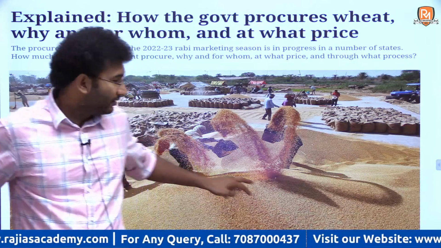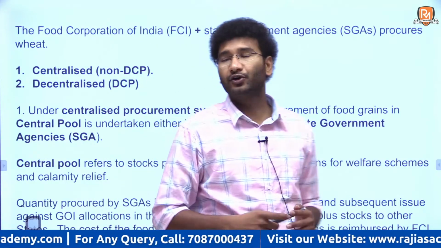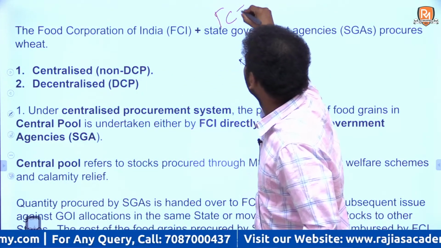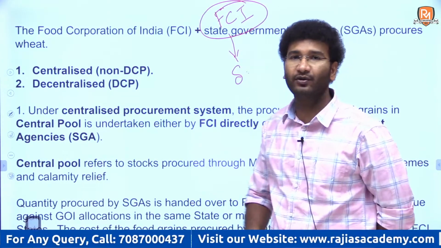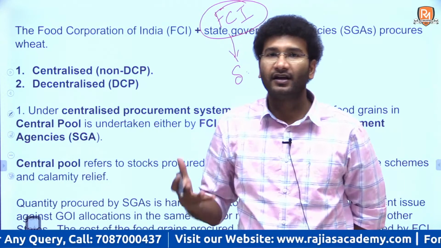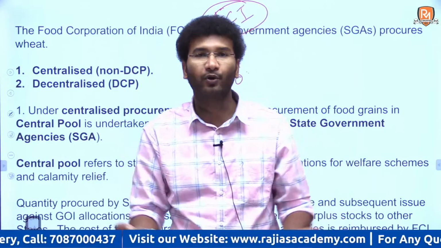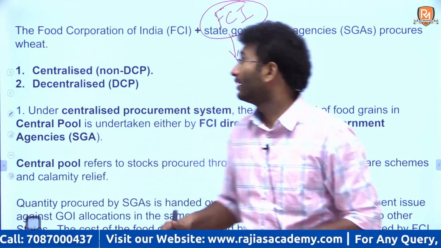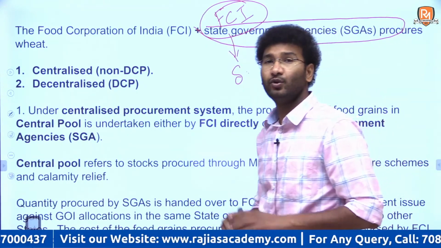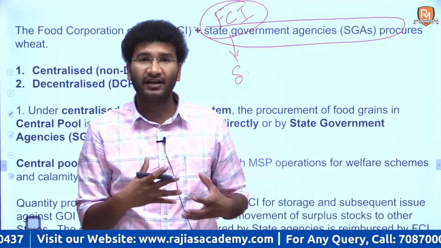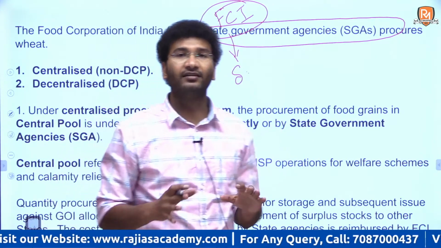See, look here, it is actually the Food Corporation of India, which is a central government body. It is a statutory body established under the Food Security Act to give certain rights. It has the rights to procure, and at the same time it also has the rights to store the procured grains, right? Along with the state government agencies, there are some agencies of the state government too; these two agencies share the responsibility and procure rice, wheat and other coarse grains.